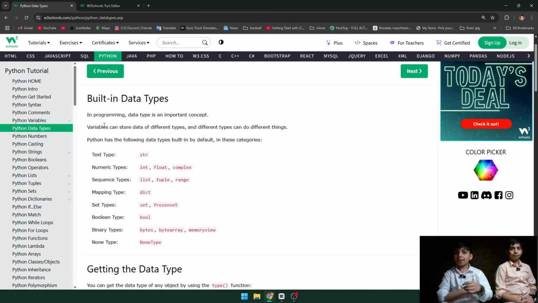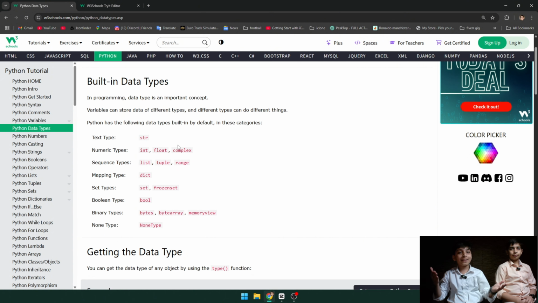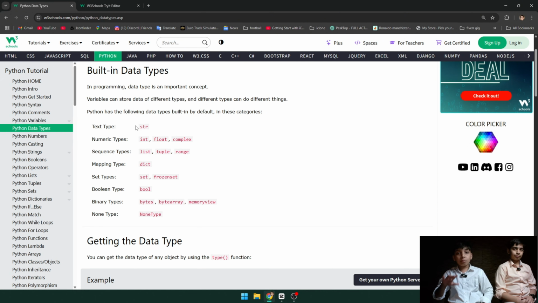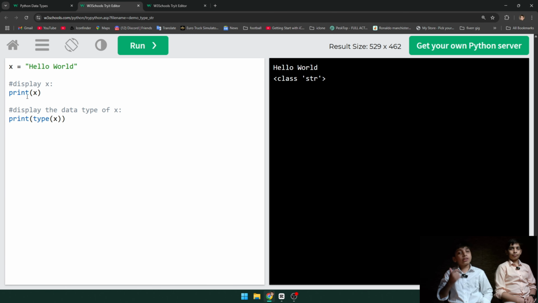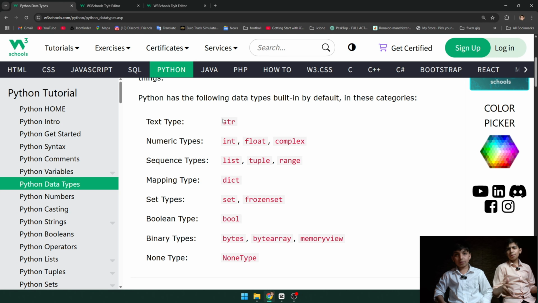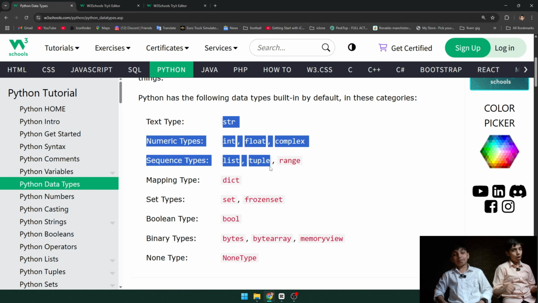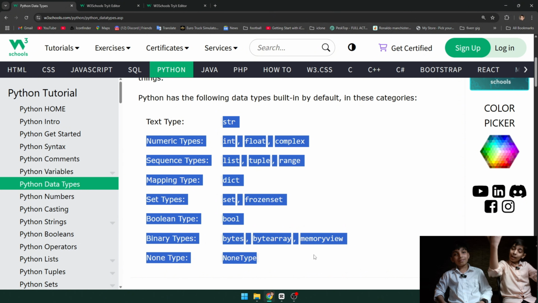What are data types? There are a lot of data types in Python, and the most important ones are string, int, float, and boolean. The string data type can store Unicode characters. Integer data type can hold numbers. Float can store numbers in decimal values, and boolean can store true or false. There are many more data types, but ignore them for now. We will tell you about them in the advanced programming language.